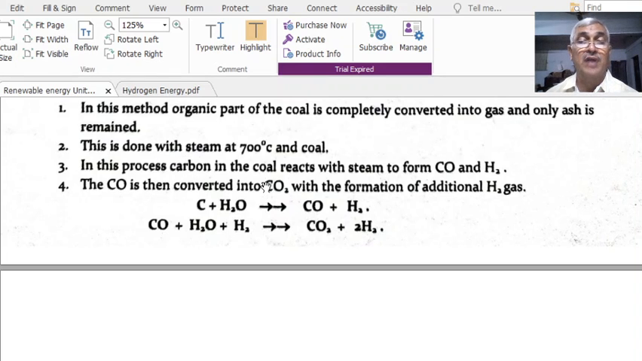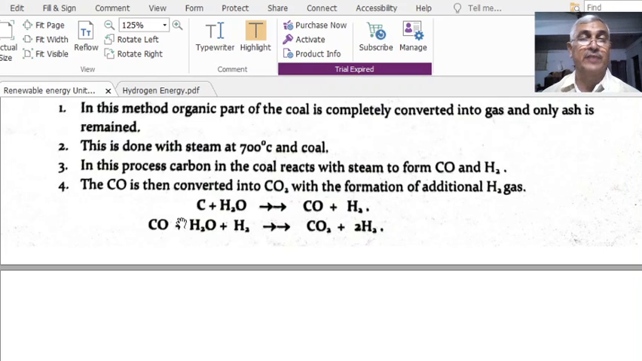In this process, carbon in the coal reacts with the steam to produce carbon monoxide and hydrogen. The carbon monoxide is then converted into carbon dioxide in the other reaction, and additionally it will give hydrogen. It means that this particular process has two steps. In both the steps you are getting hydrogen.